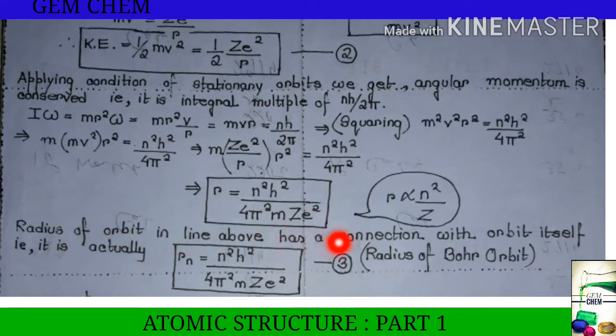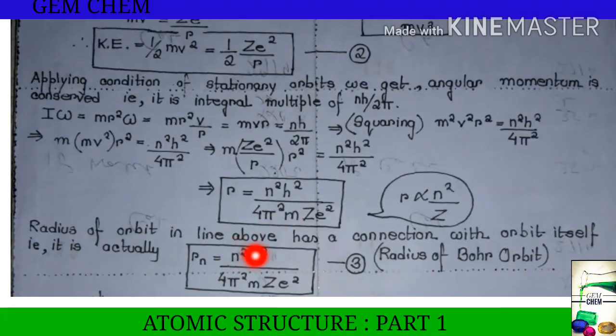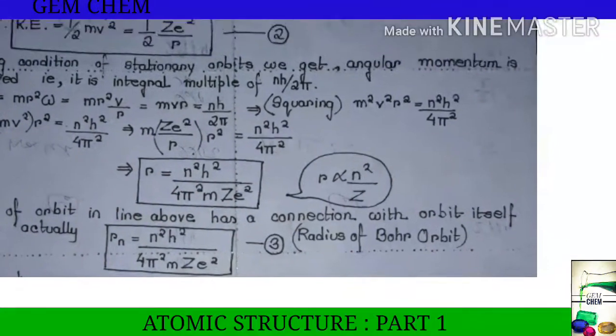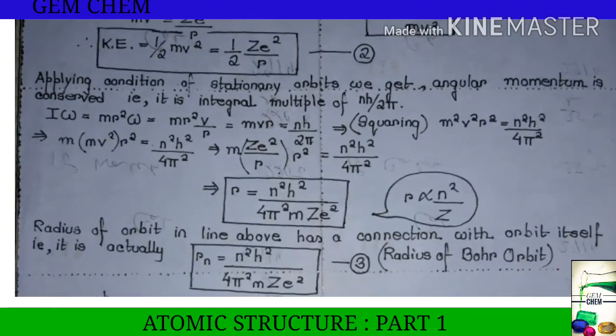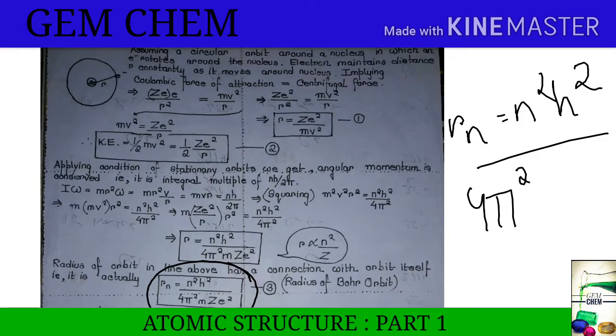The radius of the orbit in the line above has a connection with the orbit itself. What is the connection? It is Rn, that is n square h square by 4 pi square m z e square. This is for each orbit present, and this is the formula of the radius of the Bohr orbit. This is important to know: Rn equals n square h square by 4 pi square m z e square.